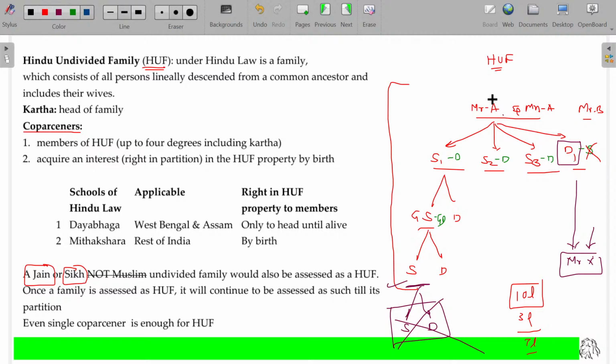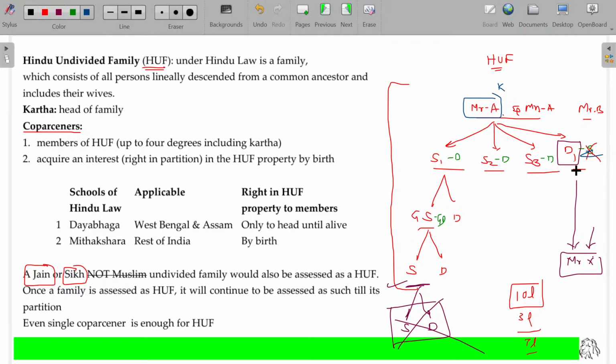So, coparceners. Here, the head of the family is called Karta. Head of the family is named as Karta. All the red will be named as coparceners. The boxed Mr. A is named as Karta. The green, usually members except this one, they are the in-laws, daughters-in-law and all. Granddaughters-in-law and all are members.